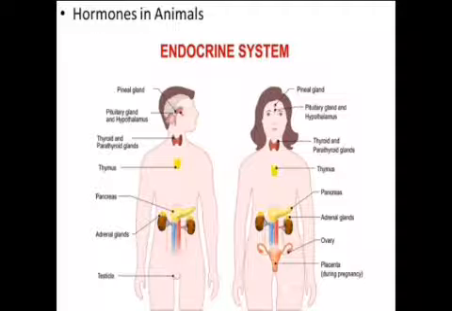The main endocrine glands in the body are hypothalamus, pituitary, thyroid, parathyroid, pancreas, adrenal, testes, and ovary.